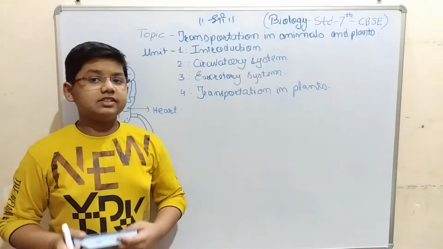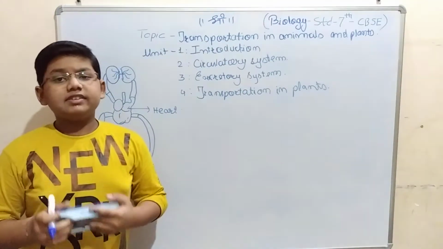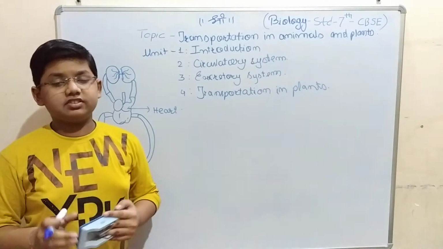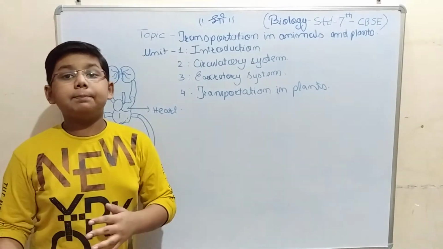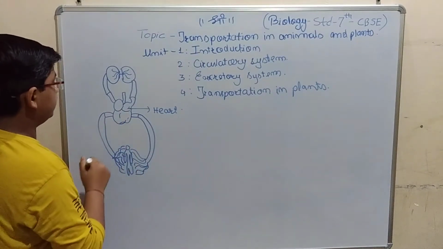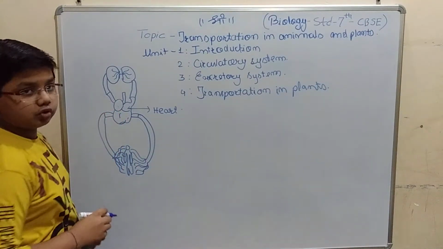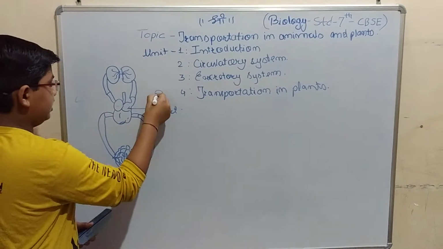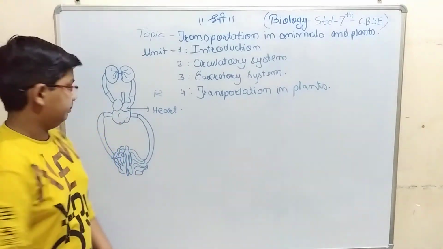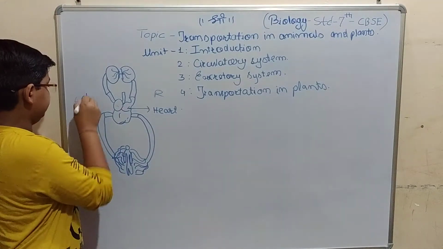Now we will see what the circulatory system is. When I say circulatory system, what comes to your mind? The circulatory system circulates the blood through our body. This is how the circulatory system looks. This is the heart, with a left side and a right side. This part is called the left atrium.